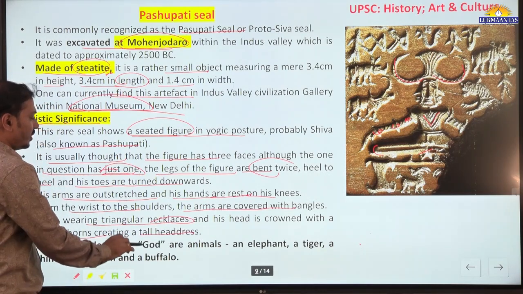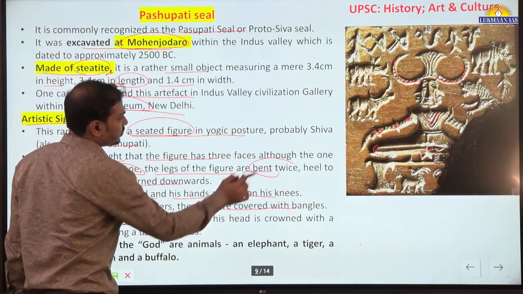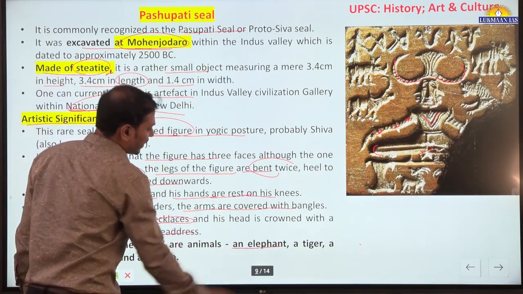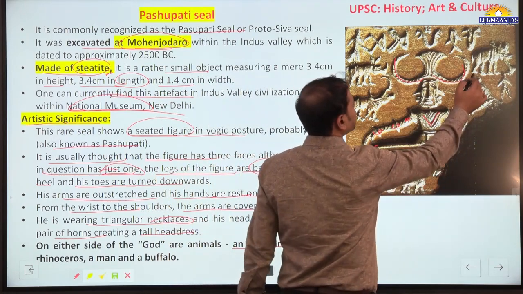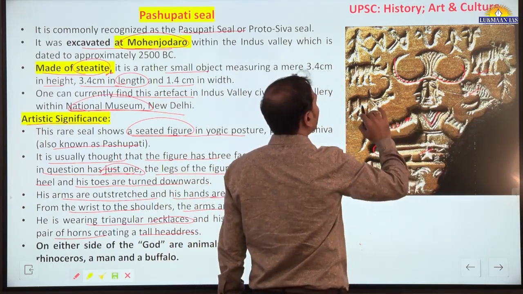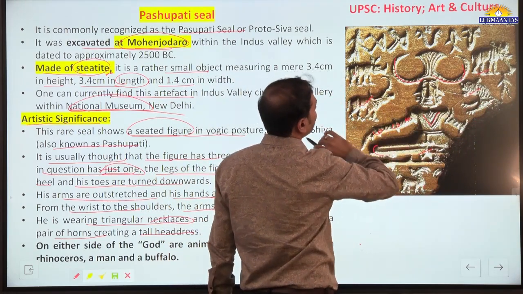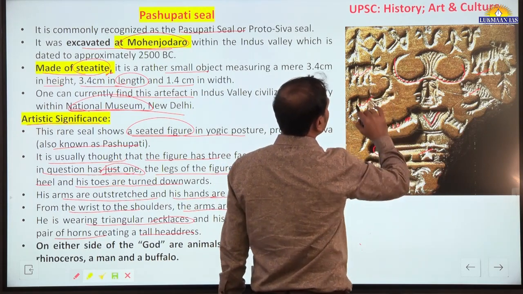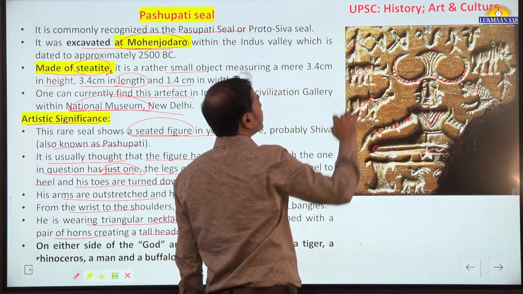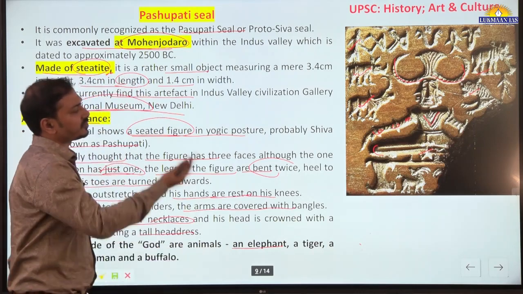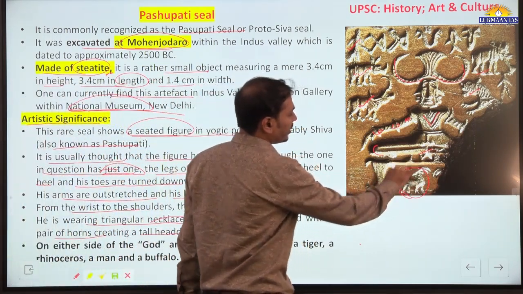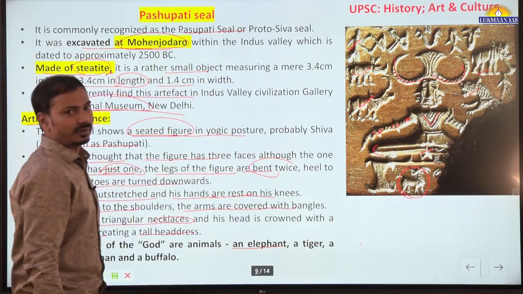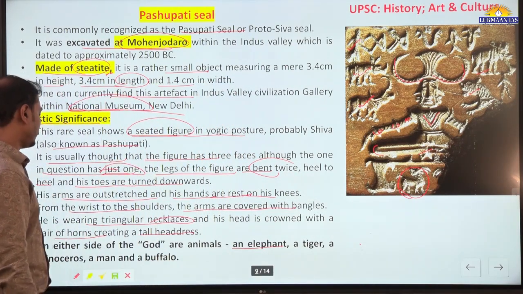On either side of this Pashupati figure, the animals are elephant, tiger, rhinoceros, and this is the bull, and this is human. So these are the animals on that Pashupati seal. On the bottom side, antelopes are also there.